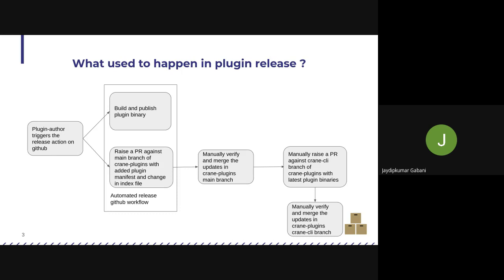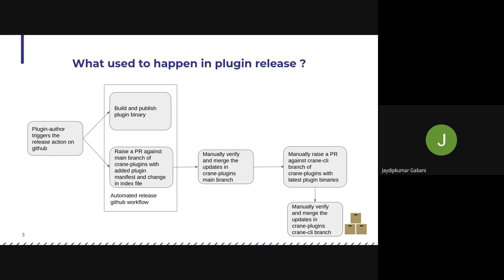The next step involved manually verifying that PR, manually verifying the URLs and the index file's entry to the particular manifest file of the released plugin, and then merging it into the main branch.